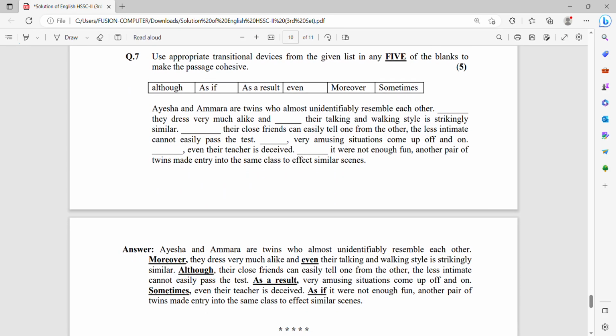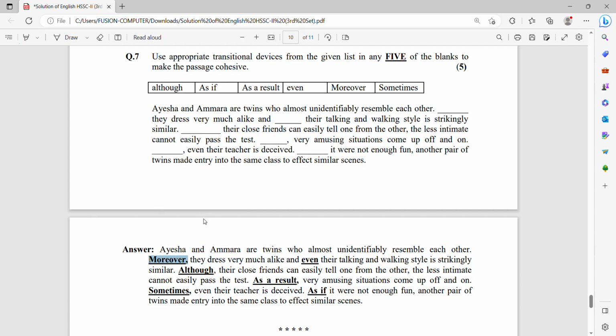Use appropriate transitional devices from the given list in any 5. You are given the words, and in the paragraph given below there are some blanks, and you have to choose the word from the list and put it into that paragraph. Aisha and Amara are twins who almost unidentifiably resemble each other. Dash, they dress very much alike. So you have to decide which is the best word to put here. Moreover, so we use here moreover.